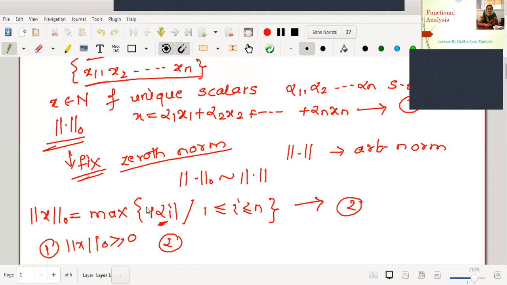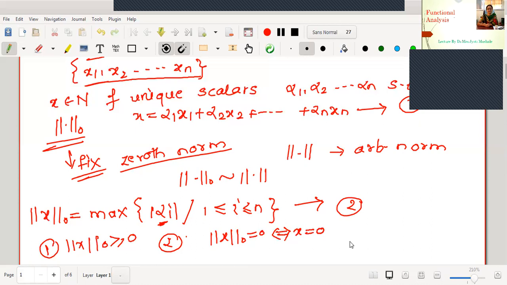If I take norm 0 of x equal to 0, that is the maximum of |alpha_i| is 0, where each element is non-negative. The maximum among the non-negative elements is 0. Therefore, one can say that every element of that set is 0. If every element is 0, according to equation number 1, x itself is 0. Therefore, the second condition is also true. That is, norm 0 of x is equal to 0 is implied by and implies x equal to 0.